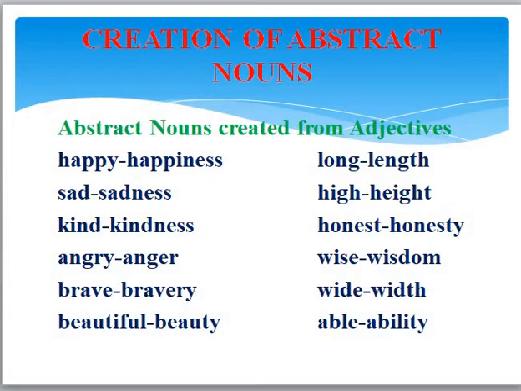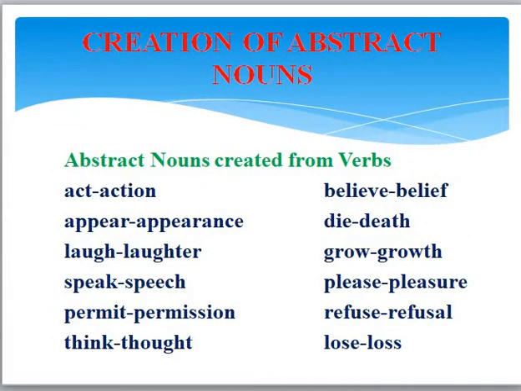So remember children, these have been created from adjectives. You can see they have changed in different ways, but you must know how they have been created and what is the source word. Now, there are some abstract nouns which are created from verbs. Verbs are nothing else but action words.